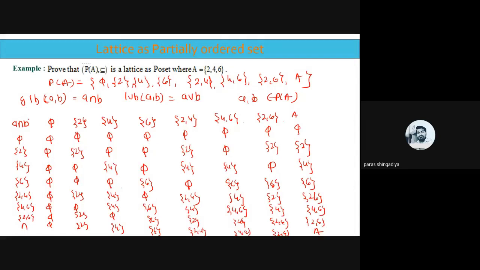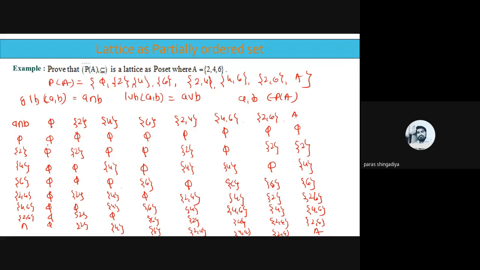Clear? Now check the answer of each value. That is a part of P of A again. Okay? You check all the answers. That is a part of P of A there. Clear? So we can say that GLB of AB, that is A intersection B, is a part of P of A.